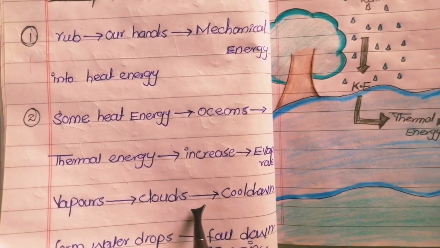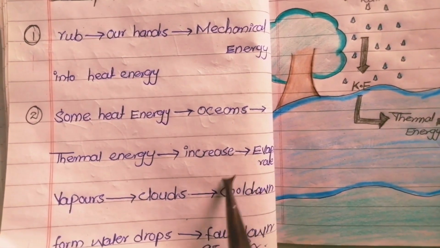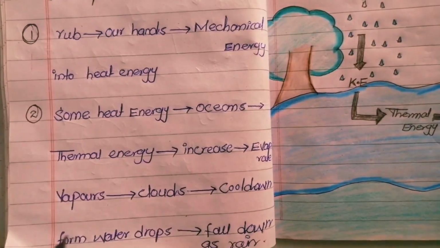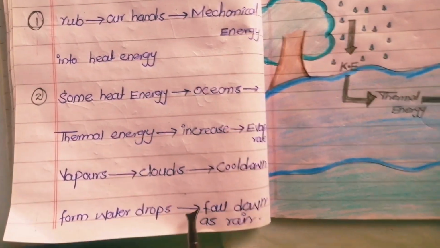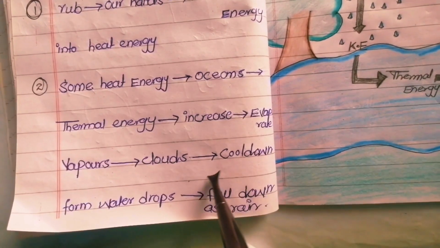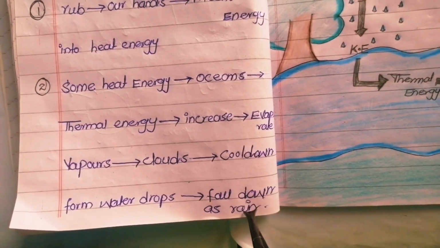After that, these clouds cool down and form water drops again. These water drops fall down on earth in the form of rain.